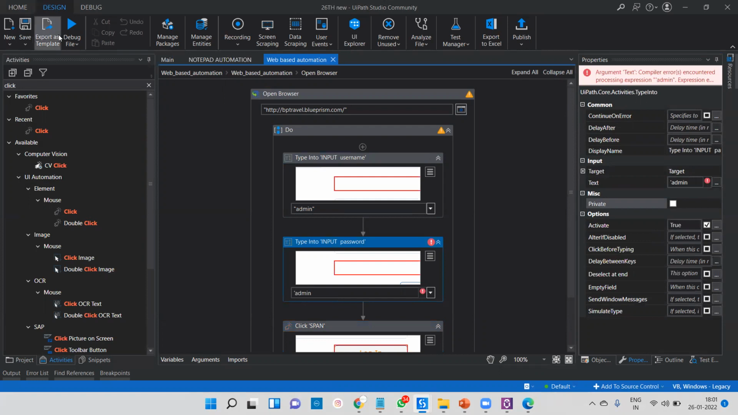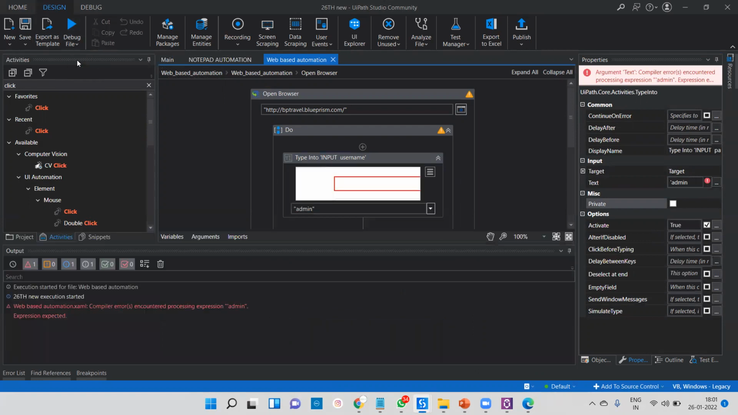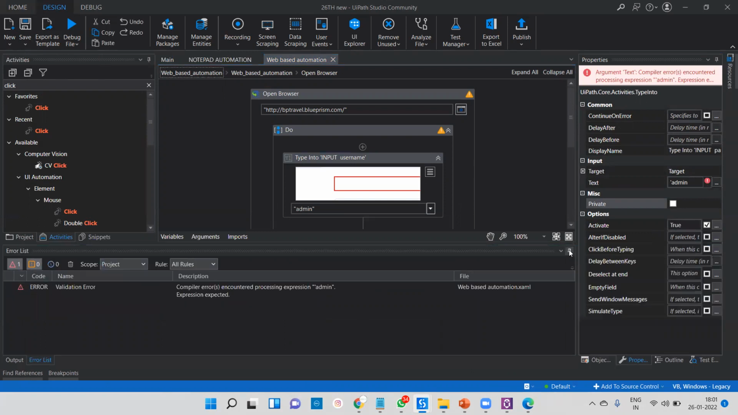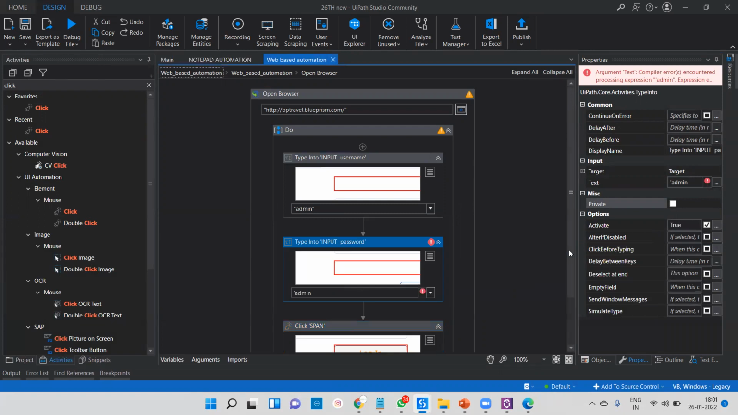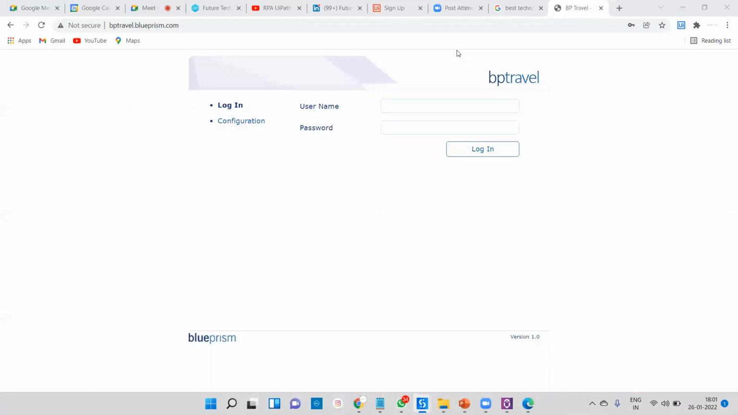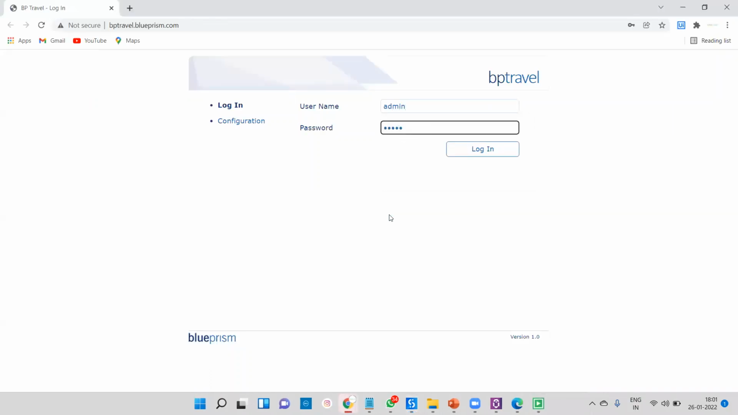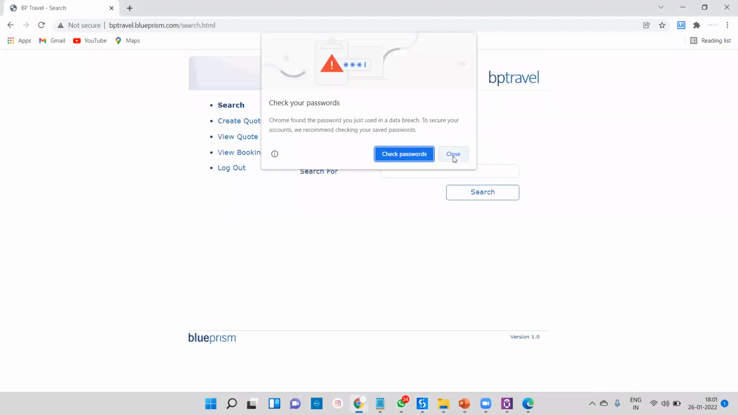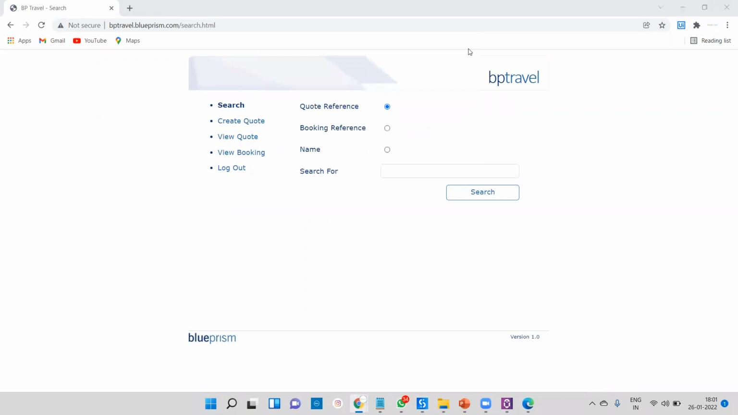Okay, save and run this program. Okay, so let me show this. Right now we are able to log into the screen. Okay, so thank you for joining the session.